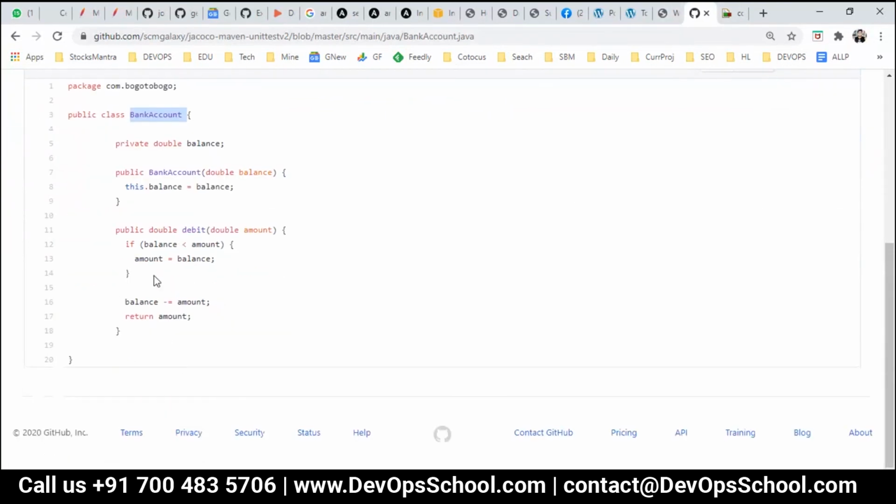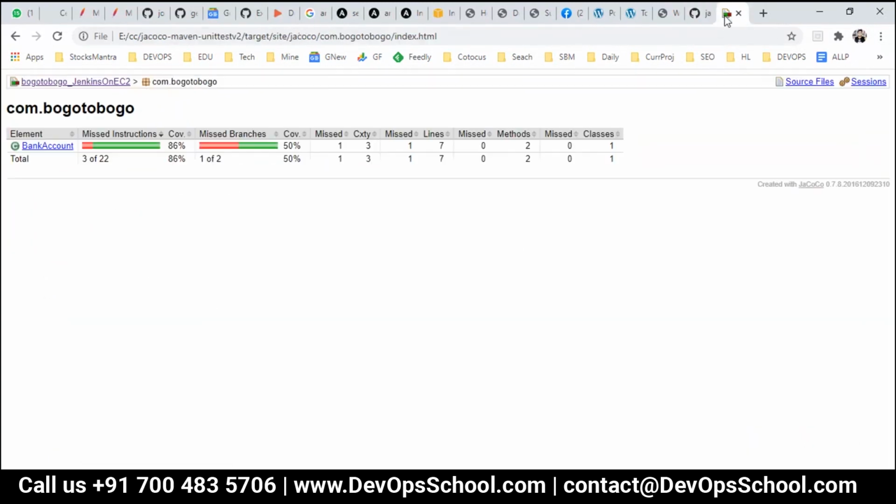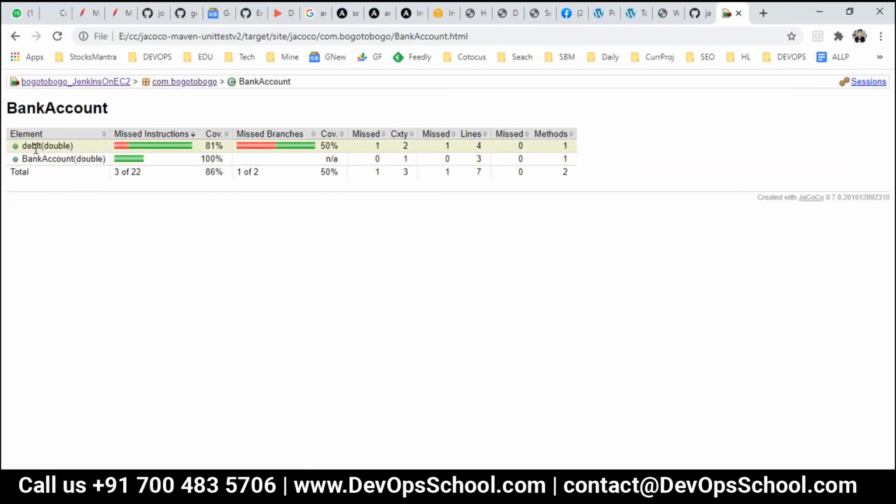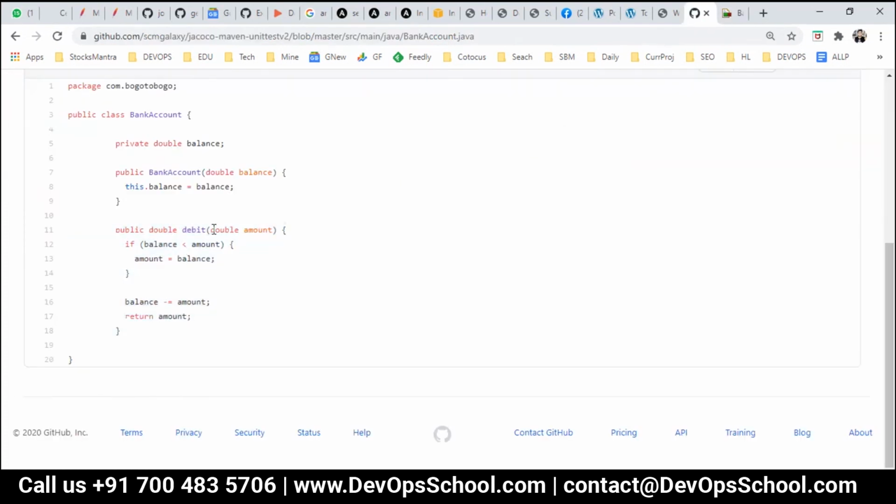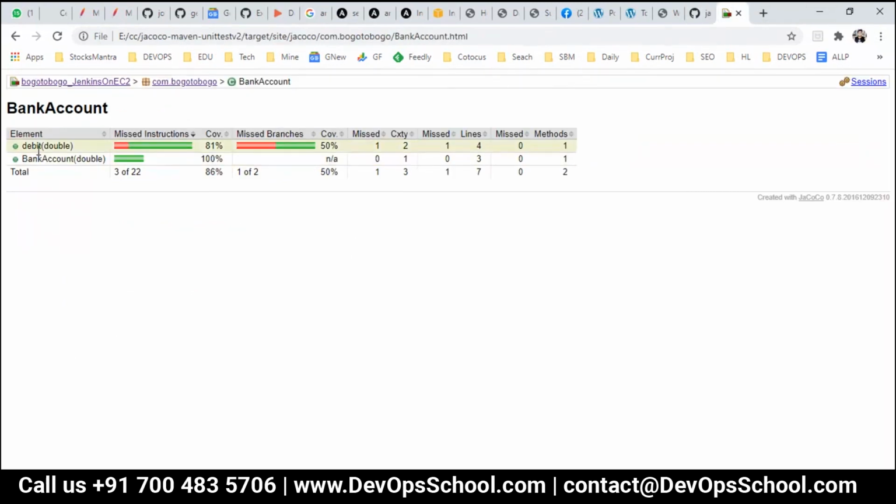Now in bank account, how many methods do you have? So you have one method and two methods. So let's check at bank account. See, one method, two methods, debit and bank account. I want to know that coverage, how much coverage has happened for debit? 81%. How much for the bank account? 100%. So there was a test in the test directory which got executed and tested this functionality. And then you got the coverage report: missed, complexity, lines, and methods.